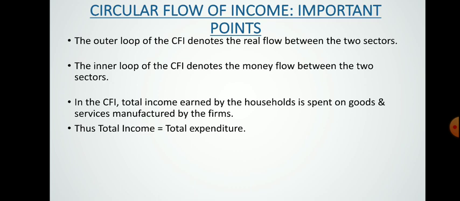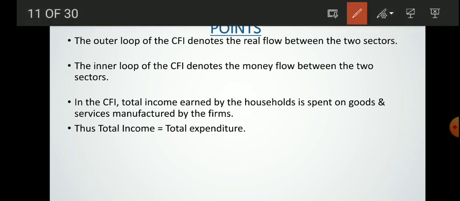Suppose households are earning 1000 crores. They spend the entire 1000 crores on goods and services. So the total income will be 1000, and total expenditure will again be 1000, both will be the same.